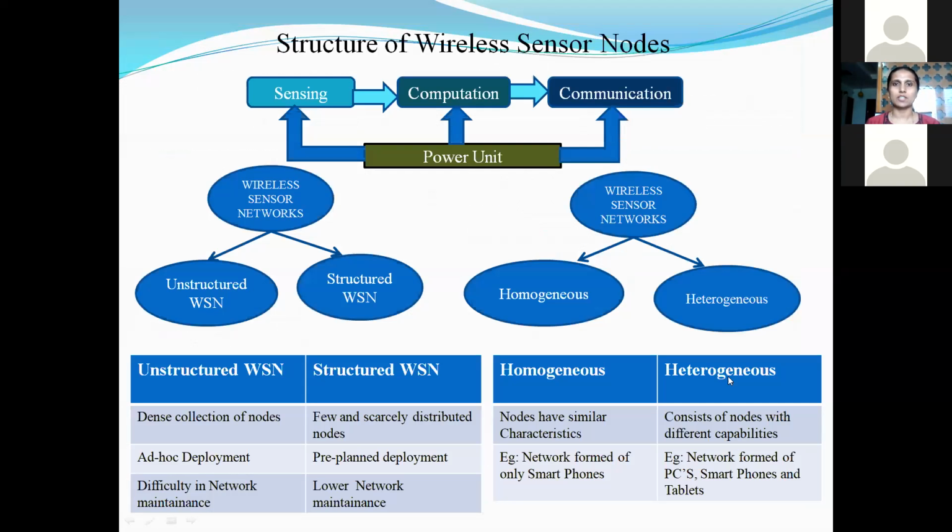So this is the basic structure of a wireless sensor network. When we consider a wireless sensor network, it consists of three important blocks: the sensing block, the computation block, and the communication block. The sensor here will sense the information and give it to the computation block, where the analysis of the data is done, and the communication block in turn will transmit the information from the sender to the receiver. We have different classifications of wireless sensor networks based on the type of nodes, the collection of nodes, and the number of nodes.